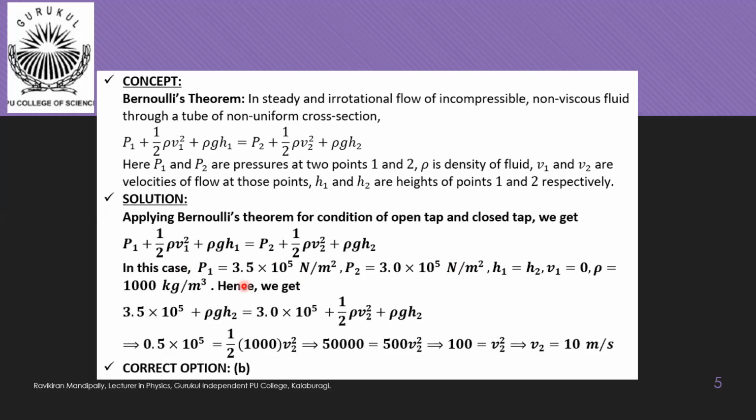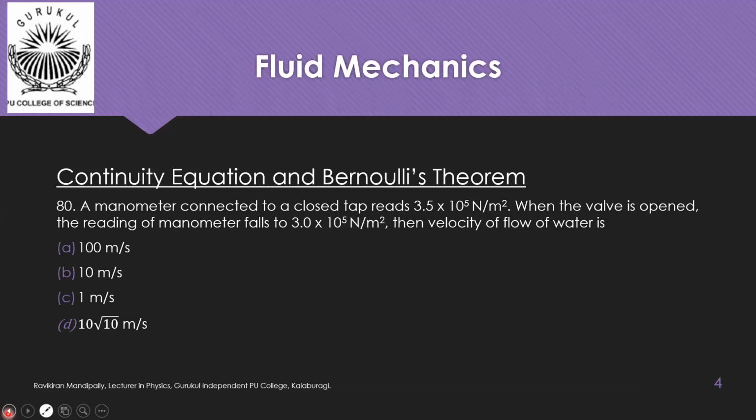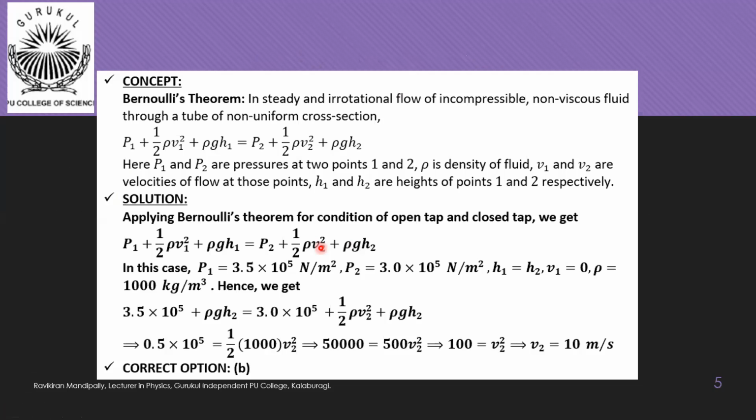One moment. I need to make a small correction probably. Right. Sorry. Here P1 refers to pressure when tap is closed. So all ones represents closed tap condition. All twos represents open tap condition. So pressure when tap is closed, meaning when water is not coming out, is 3.5 into 10 power 5 Newton per meter square. Then V1 is equal to 0 because no water is coming out. Then when tap is open, pressure is decreasing to 3.0 into 10 power 5 Newton per meter square, and we have to find the velocity of flow.